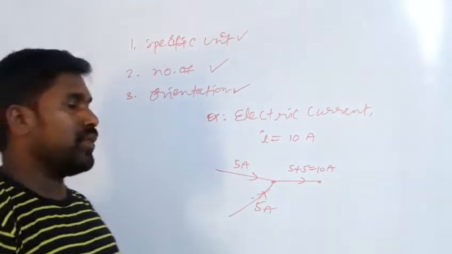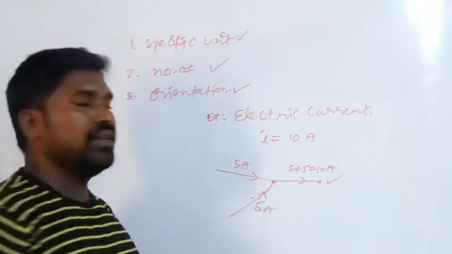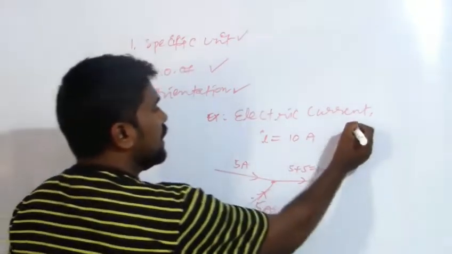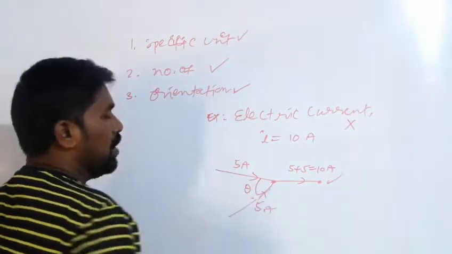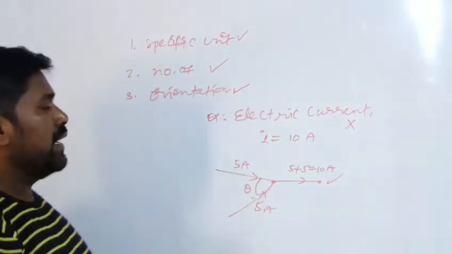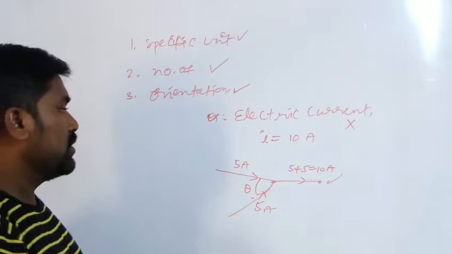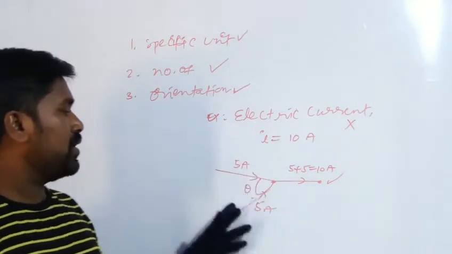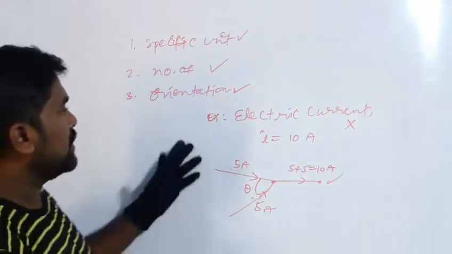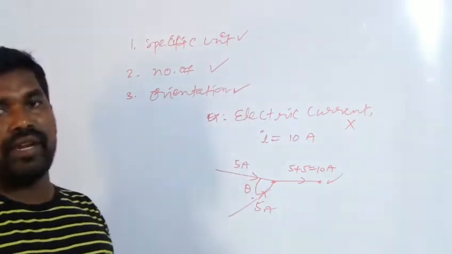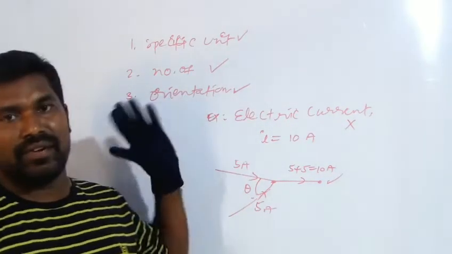By Kirchhoff's laws we can write it in this method, but still it is not a vector quantity, because it does not obey the addition of vectors. It does not depend on the angle between these two currents flowing in the circuit. So that's why it is a scalar quantity.